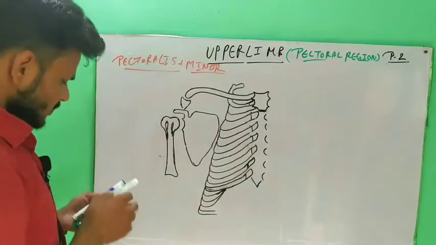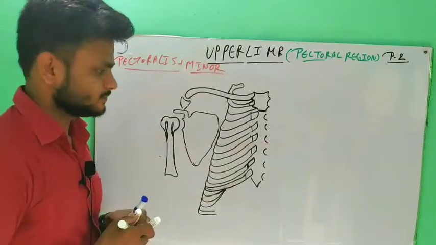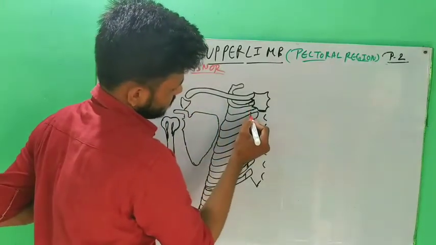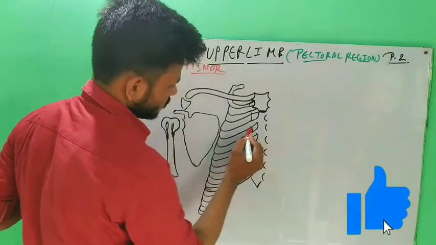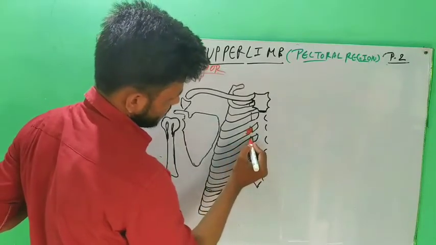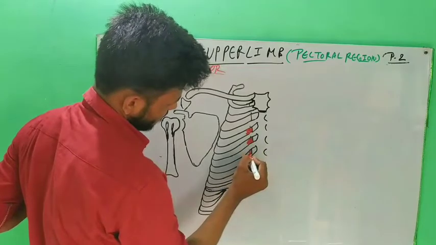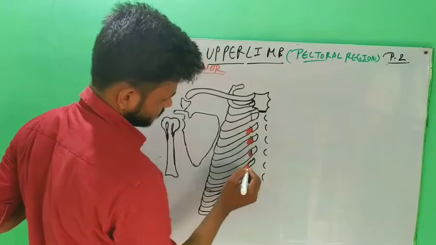For the origin of the pectoralis minor muscle, this is the third costochondral junction, this is the fourth, and this is the fifth costochondral junction.